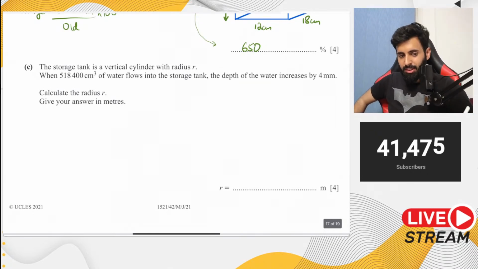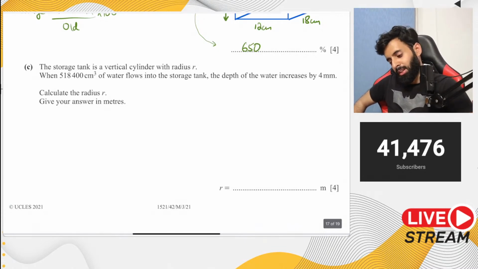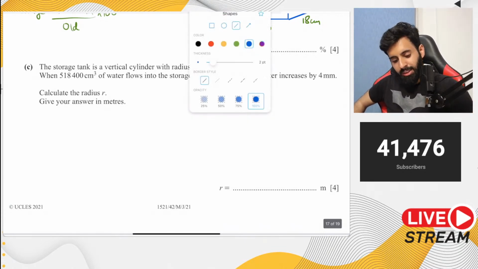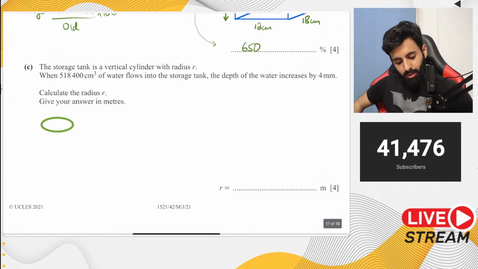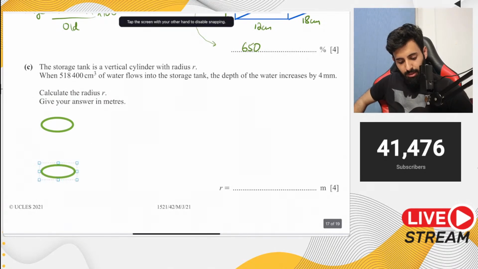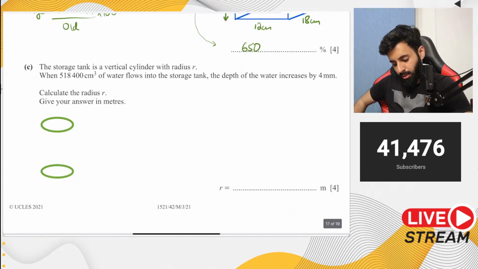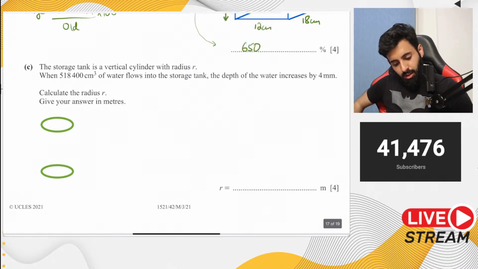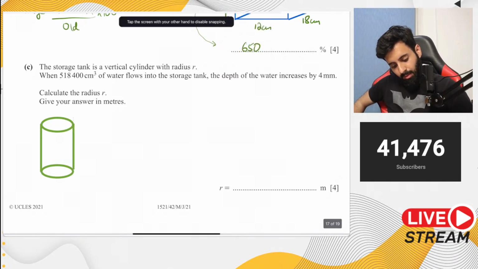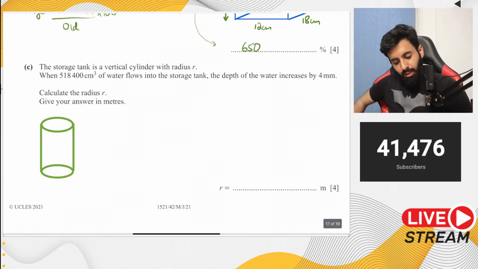So it says here the storage tank is a vertical cylinder with radius r. अच्छा, अब क्या हो रहा है? अब जिस storage tank में ये जा रहा है, that is actually a vertical cylinder with radius r. So let's draw a cylinder here. Okay, and let's connect the cylinder. Okay, this looks off. Let's use the same color. Now, this is the cylinder that has radius r.